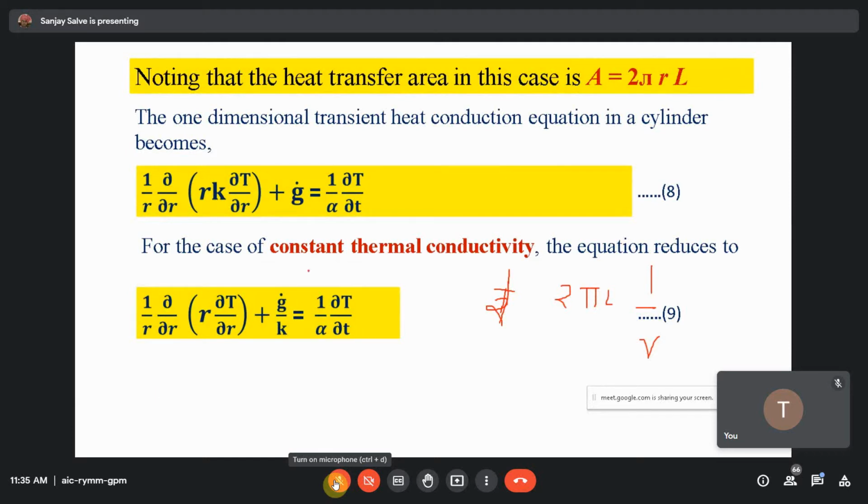I hope so. And then again, differentiating with respect to R, it becomes 0, and then 1 upon R del by del R of R K dT by dR. So 1 upon R del by del R into R dT by dR plus G dot by K equals 1 by alpha and all. Any doubt with this? I will explain again.